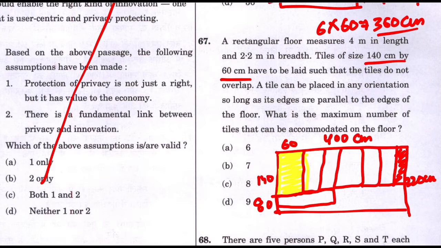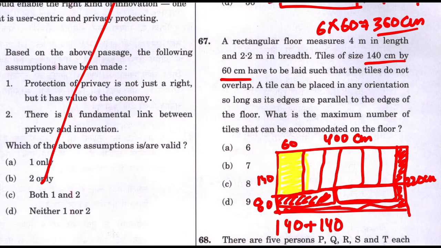And now let's talk about horizontally. One tile was like this. So this tile is 140, plus another 140 tile here. I will have no other position, and this part will be empty, but still I can only place 2 tiles horizontally. 6 tiles vertically, 2 tiles horizontally. So the maximum number of tiles that I can place is 8 tiles. Easy question. You just need to picturize the scenario and you will be able to find the answer.